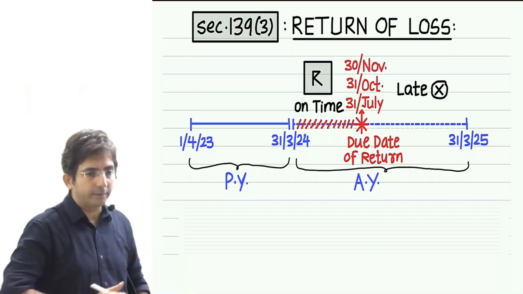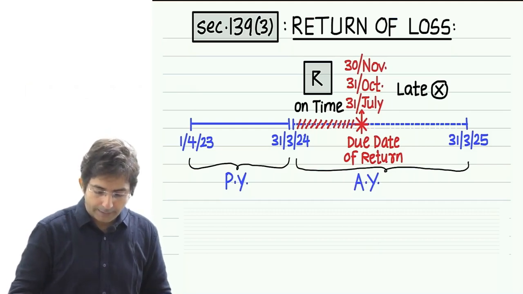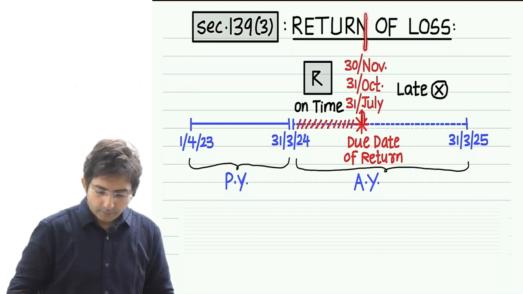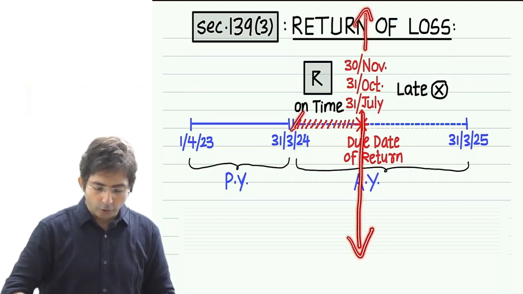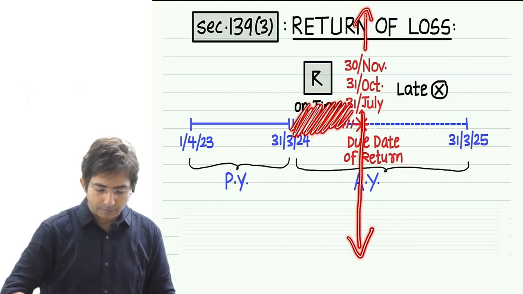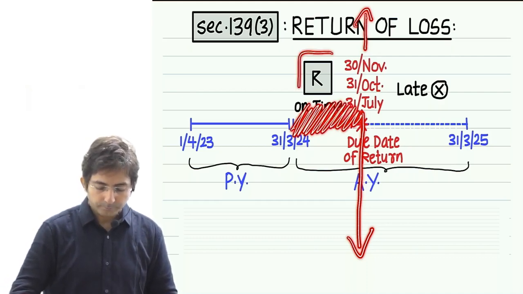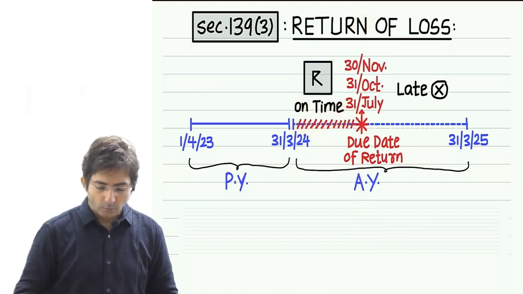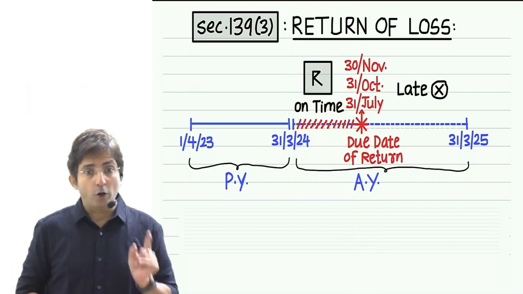Now look at the drawing. See, our due date is 31st of July, 31st October, 30th of November for some people. So on or before the due date, look at this highlight. In this period only you have to file the return. What is this R? R for return. And that should be on time.